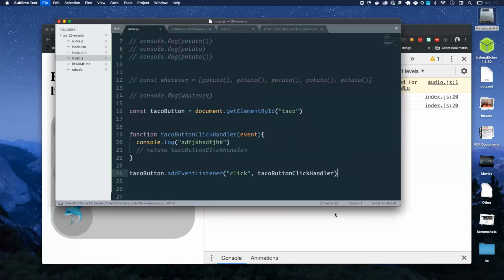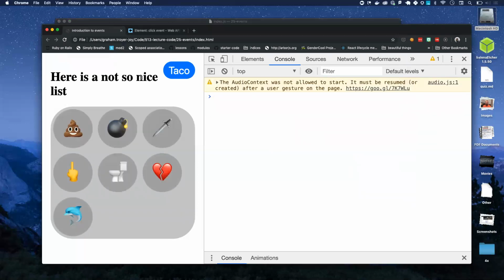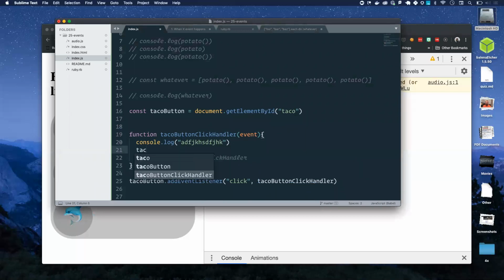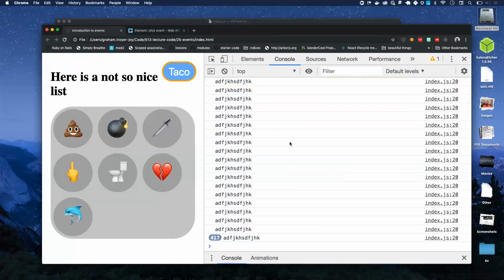Avi, you were next. So if the function calls itself, that is recursion. And without a base case, it will overflow the stack, but before it does that, it seems to be making the browser very slow.